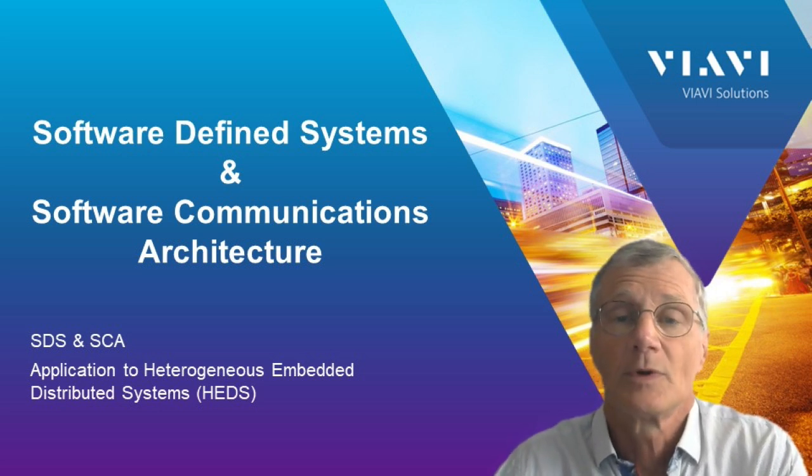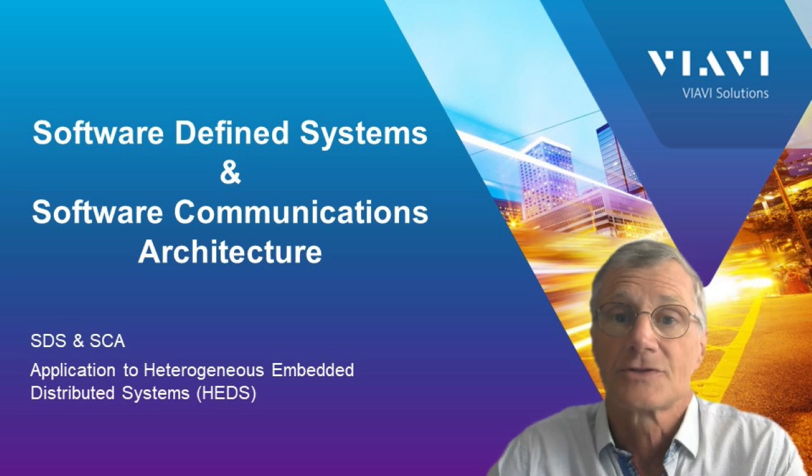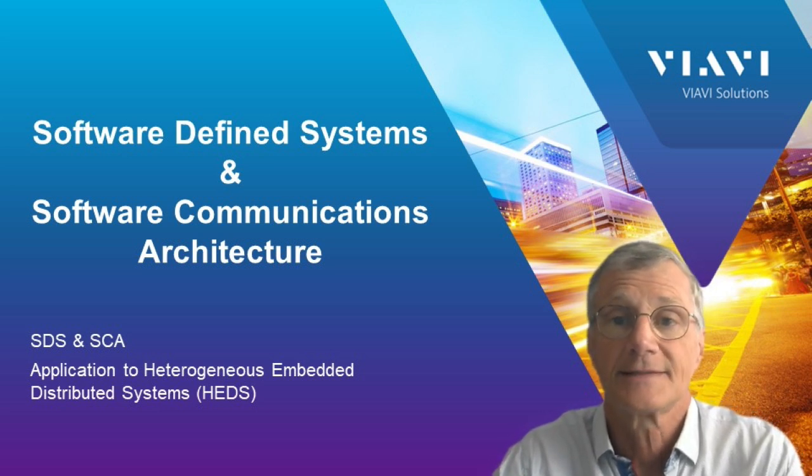In this series, we will cover the importance of the underlying software infrastructure on which the application that defines the system will run. We will talk about the software lifecycle: how it gets loaded on the platform processors, connected to the different peripherals, configured with the required parameters, and then started and stopped. We will focus on the software communication architecture, or the SCA for short.